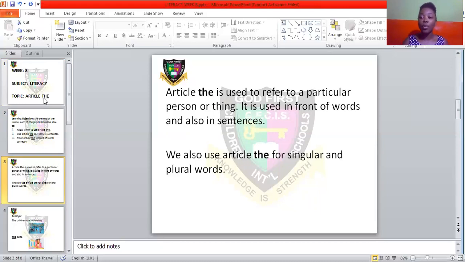It might be the boy in a blue shirt, the boy in black socks, a boy wearing a cap, a tall boy, or a short boy. But if I say go and call the boy, that means I want you to call a particular boy for me. Let's say a boy knocked on the door, and then he went back outside. Then I tell you, go and call the boy.